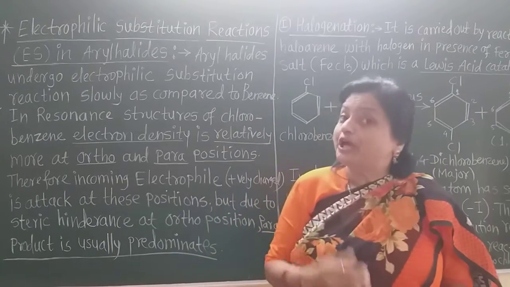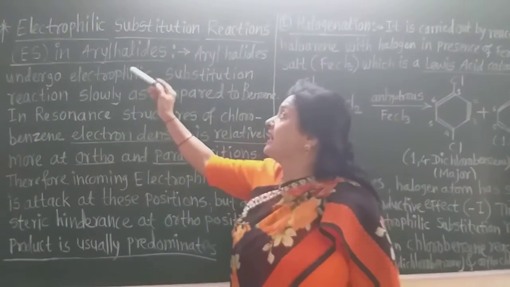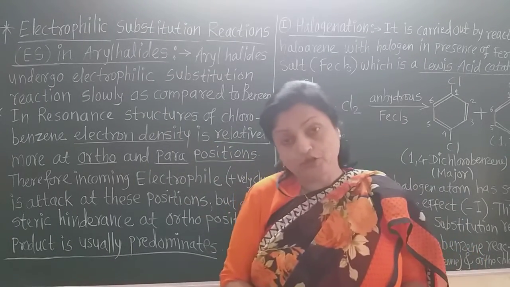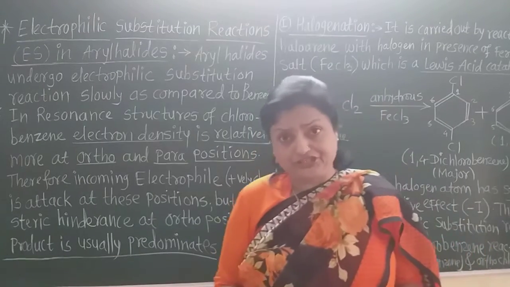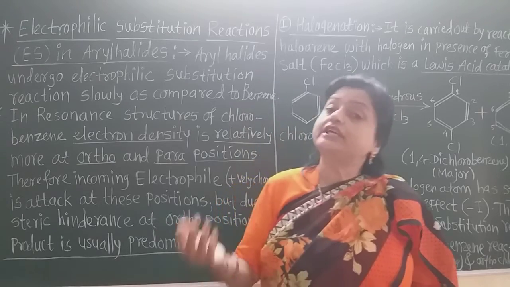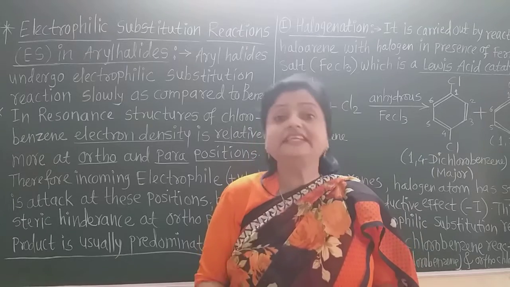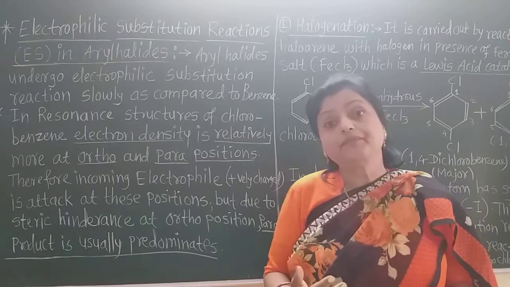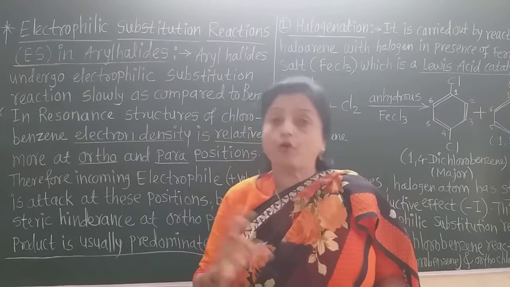And now today we are going to learn the electrophilic substitution reactions of haloarenes, that is the aryl halides such as chlorobenzene or bromobenzene. Now in the electrophilic substitutions, electrophiles means electron loving, that means the electrophiles have the positive charge on them, and when these electrophiles react with the haloarene, there is always formation of ortho and para products.